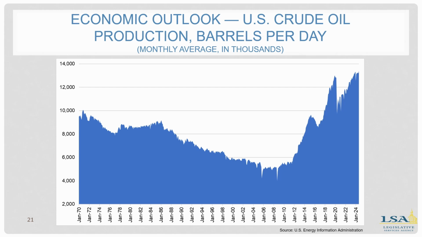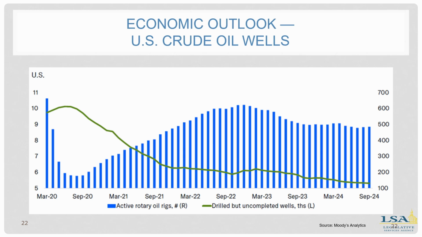Slide 22. This looks at US crude oil wells. In blue, you can see there are fewer rigs up than in the past in the US, although they are more efficient. Lower prices could prevent investment and new infrastructure from coming online. In green, rigs are expected to further decrease in the future as drilled but uncompleted wells, or DUCs, have also decreased. DUCs are wells that have been drilled but are not yet ready to produce oil or natural gas. They can be brought into production more quickly and cheaply than new wells.